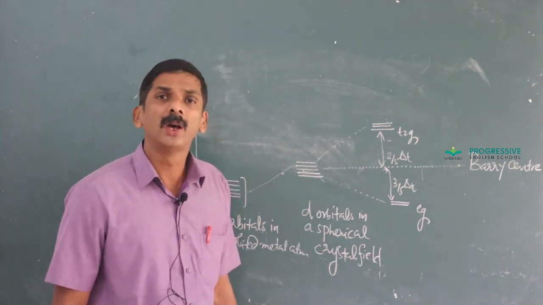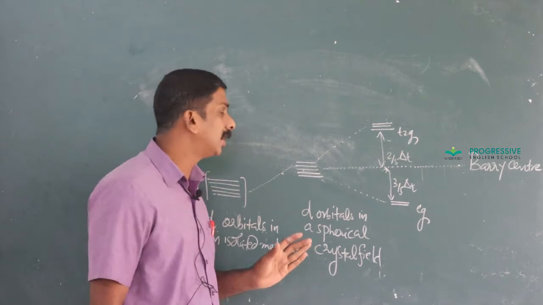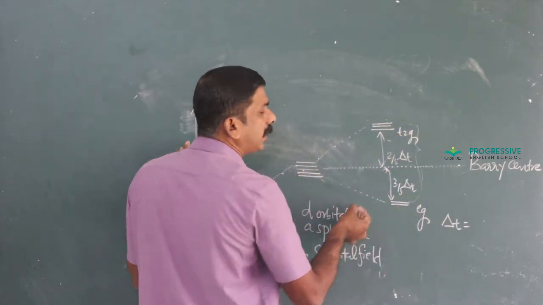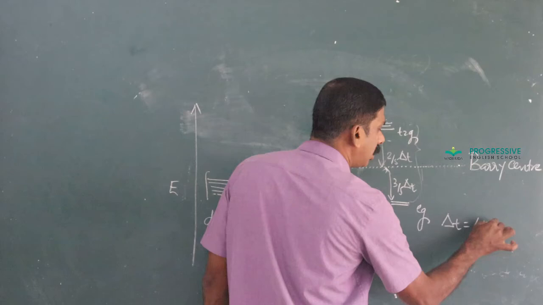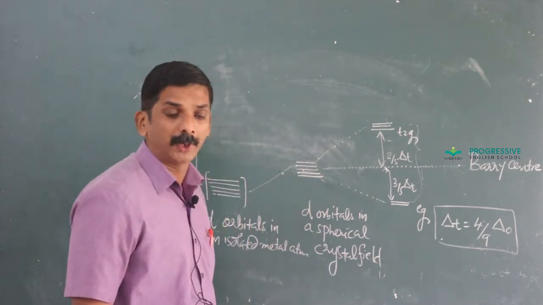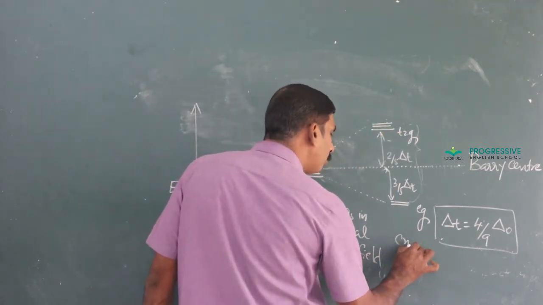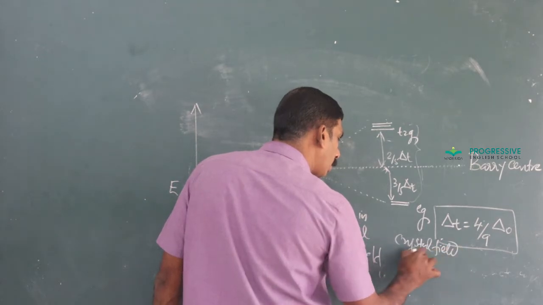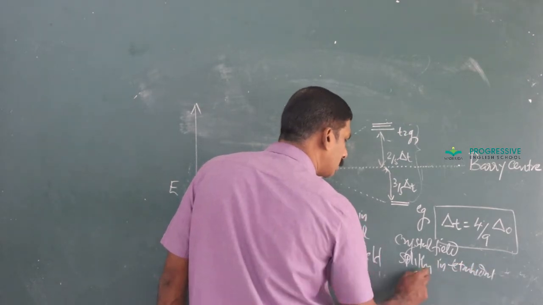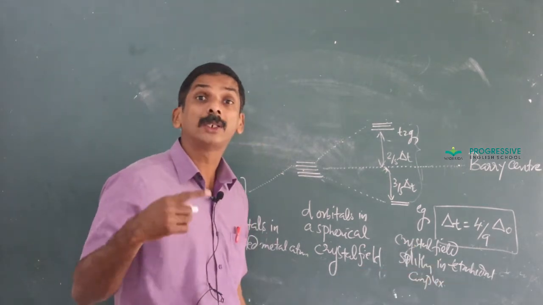It is found that for the same metal, same ligand and same metal-ligand distance, delta T, meaning crystal field splitting in tetrahedral complex, equals 4 by 9 delta O. This area represents crystal field splitting in tetrahedral complex; in the former case, it is crystal field splitting in octahedral complex.